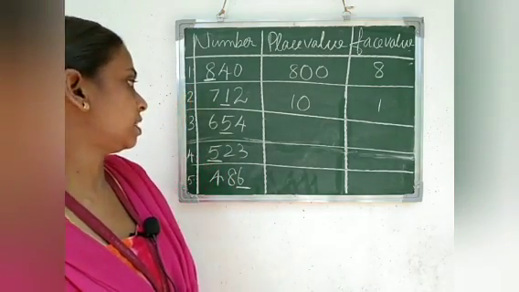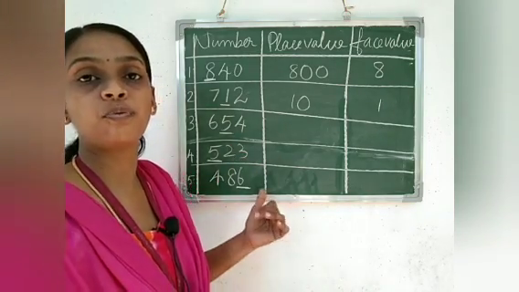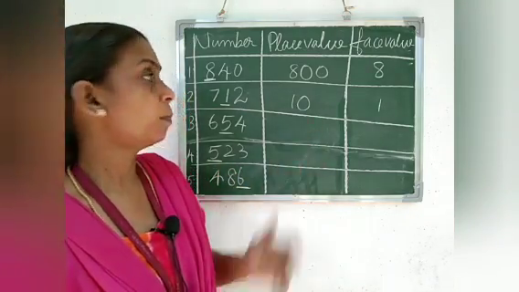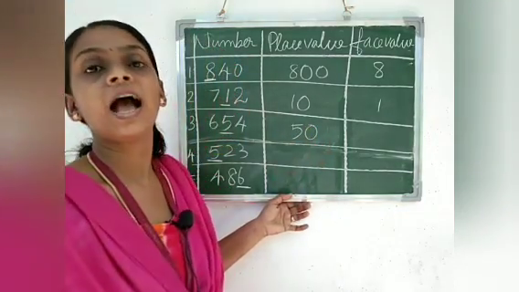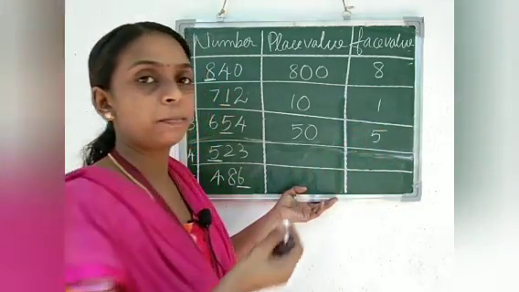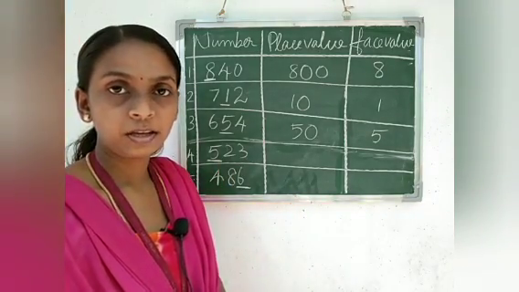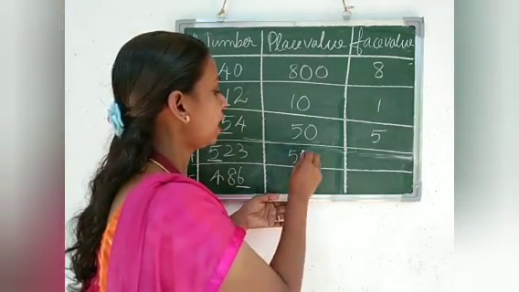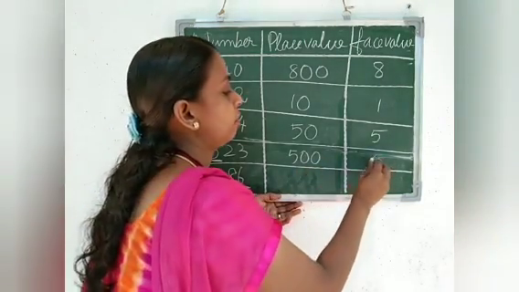Next number is 654. What is the place value of 5? I underlined here the digit 5. 5 is in the tens place. So place value is, tell me all of you, 50. Place value is 50 and face value is 5 itself. Face value of a number is that number itself. Next number is 523. What is the place value of 5 here? Yes, 500. 5 is in the hundreds place. So place value is 500 and face value is 5 itself.